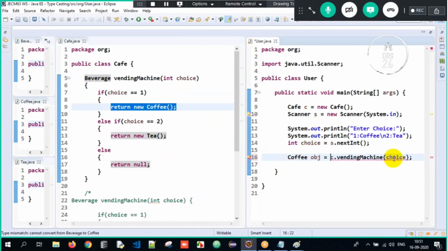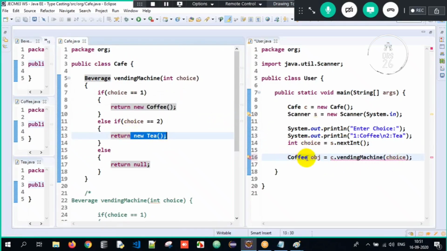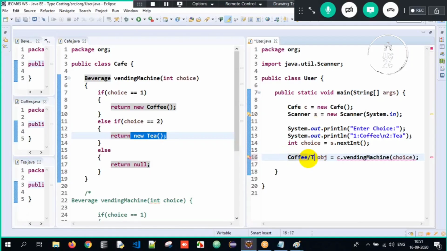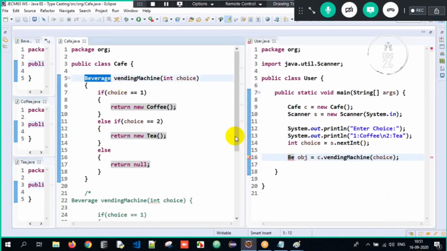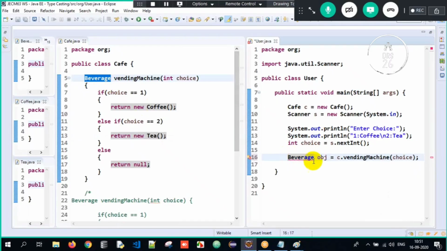What if I pass it as 2 here? It is returning Tea. So the return type can either be Coffee or Tea. But I want a generalized return type, no? So that's the reason I'll write it as Beverage here. Just simple. See, the return type is Beverage. The data type here also should be Beverage only.